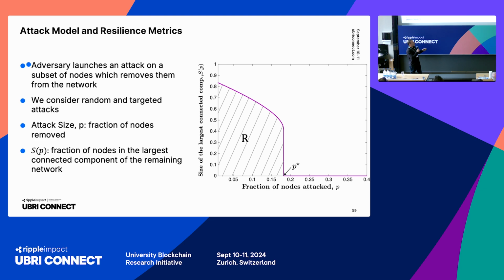One thing you can realize is that if the adversary kills a P fraction of the nodes, in the best case scenario the remaining 1 minus P fraction is still connected. So the best, fully connected topology would give you a picture like a linear decay with a slope of 1 minus P. Other things you can look at, once you get a plot like this, could be the critical attack size. You can call this the moment the entire network collapses. Essentially, there is no really substantial connected component in the network. And sometimes we are also interested in the area under this curve when we evaluate the robustness of a topology.